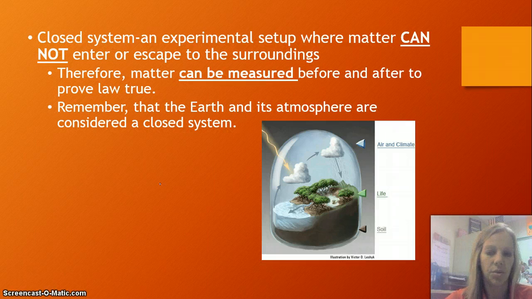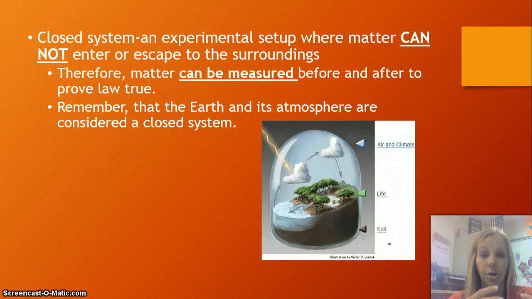So as I talked also earlier, you have to remember that there's some closed systems that may not seem like closed systems. For example, I like this diagram right here because it reminds me that the Earth and the air above the Earth is kind of a closed system in itself. Energy comes in, but not a lot of matter comes in, and so therefore it's kind of its own closed system.